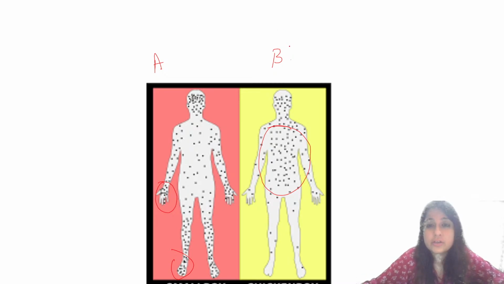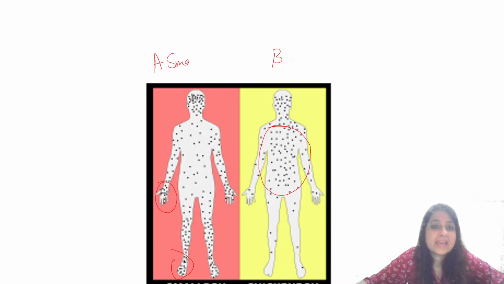Is it chickenpox or is it smallpox? Very good. No. Think again. I just told you palms and soles are spared in chickenpox. But look at the first image. What can you see? Think again. Where is the rash more? It's more on the extremities.